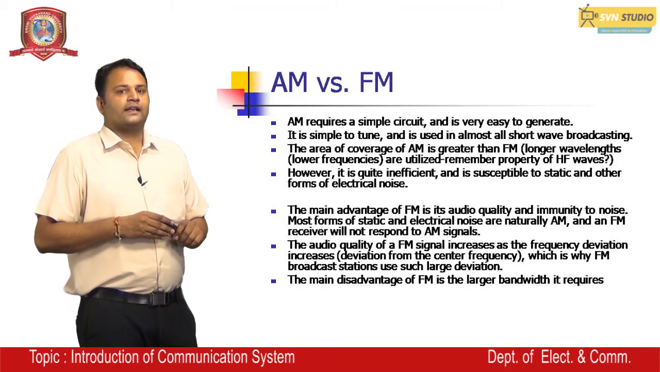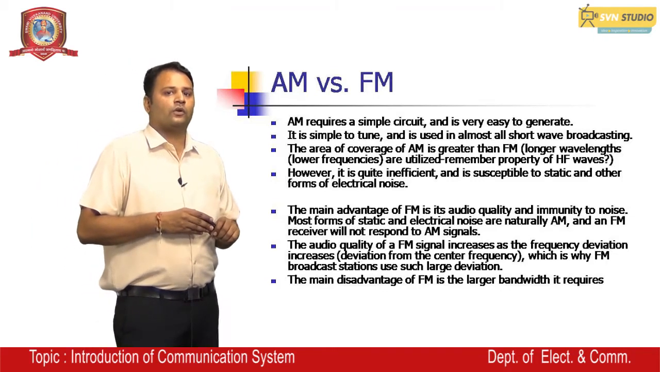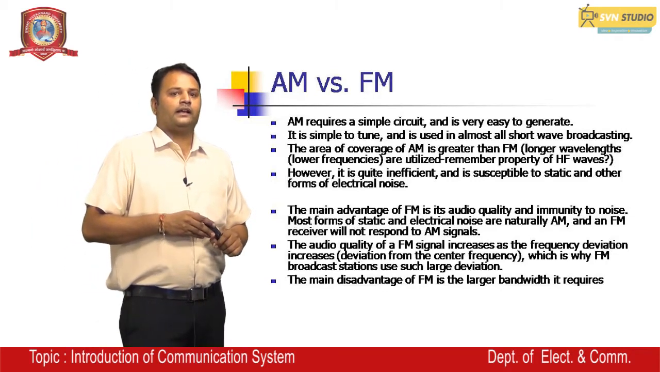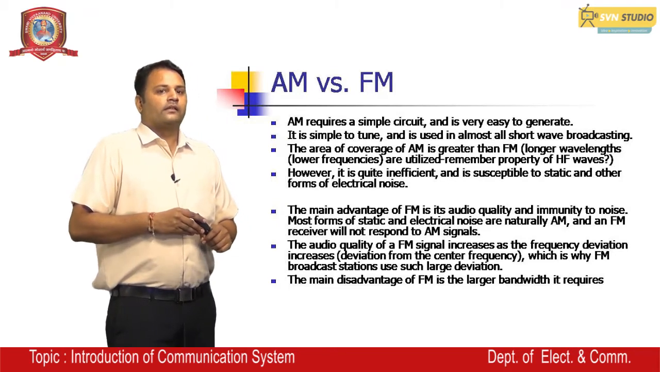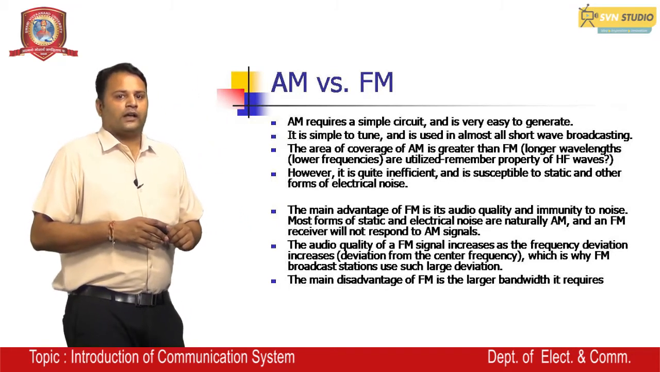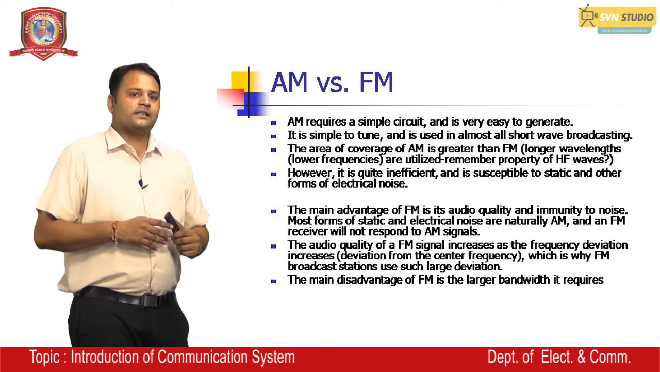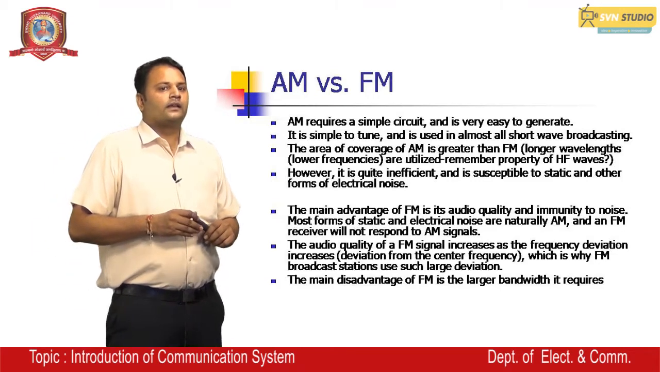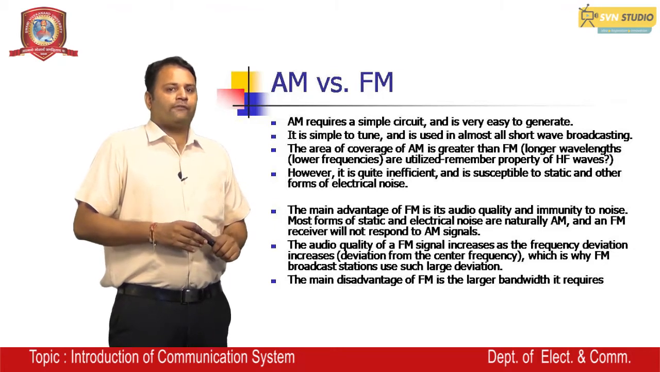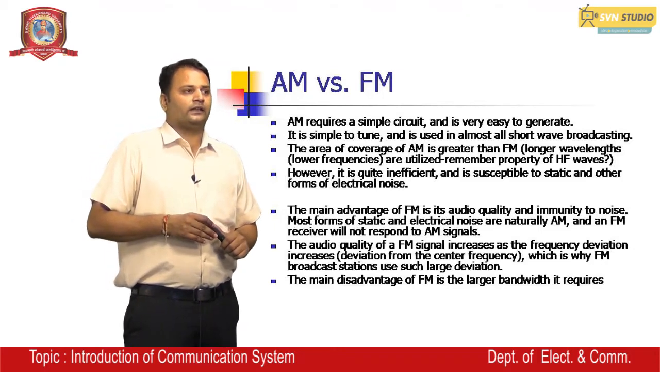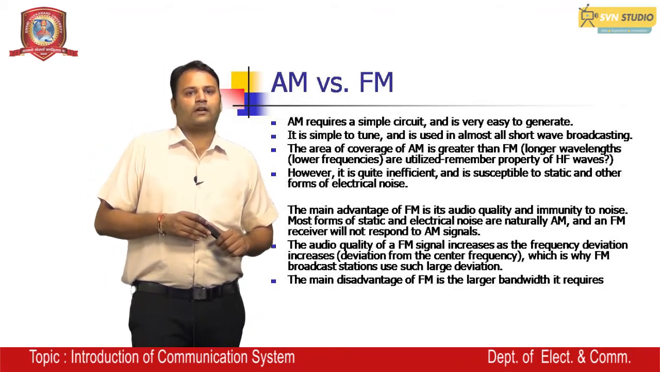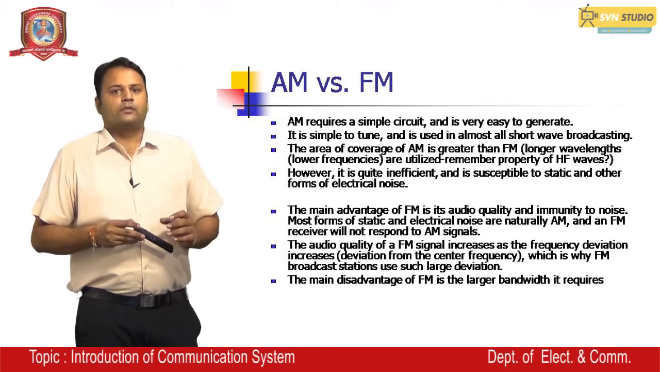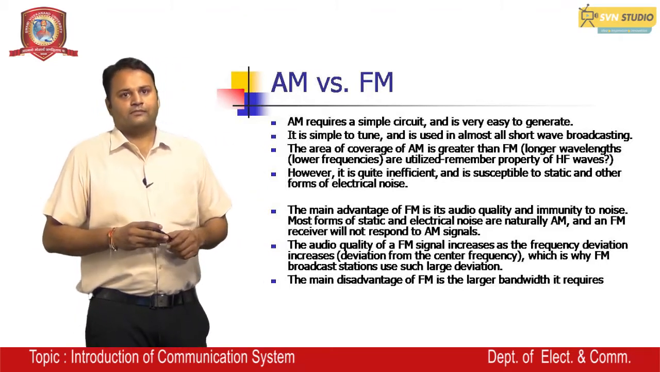Most forms of static and electrical noise are naturally AM, and an FM receiver rejects them. The audio quality of an FM signal increases as the frequency deviation increases, that is, the deviation from the center frequency. The main disadvantage of FM is the larger bandwidth it requires, but AM requires a smaller bandwidth. Thank you.